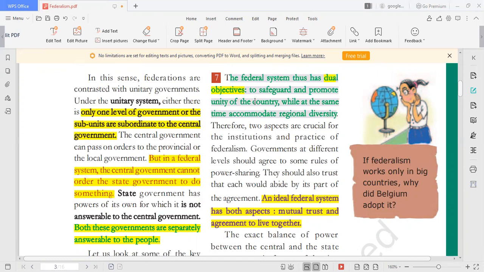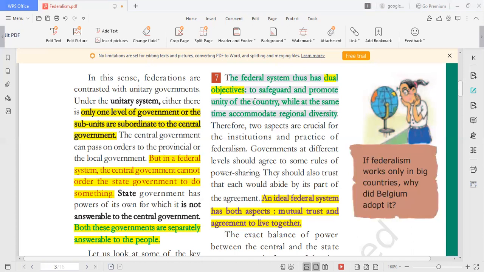So the objective of the federal system is to accommodate diversity, and at the same time to promote and strengthen the unity of the country. It has to accommodate regional diversity.